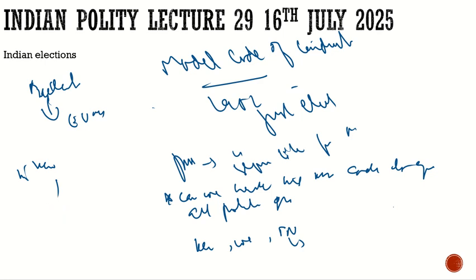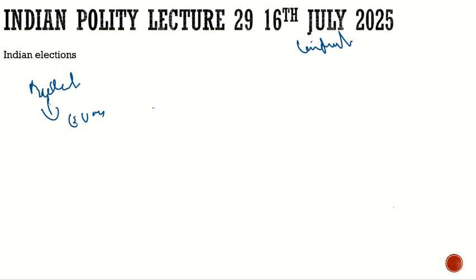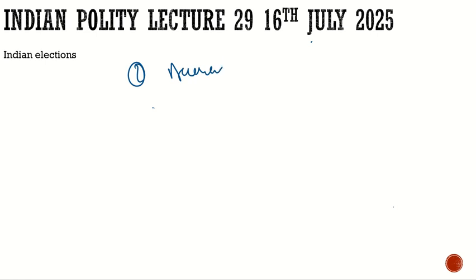So what should be the characteristics of this voting machine? If it is an open ballot paper, what should be the characteristics? Let us try to find out the characteristics of the voting machine. First of all, it should be accurate. If I am voting for BJP, this vote should go to BJP.